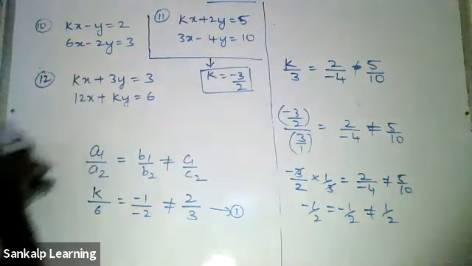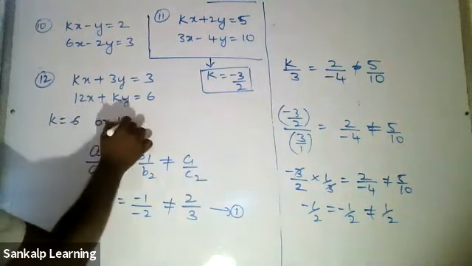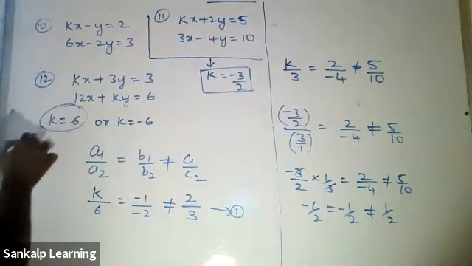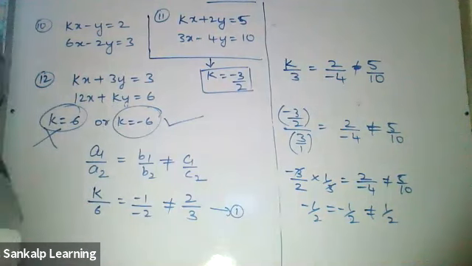And here for the 12th problem, you will get two values. One is k is 6, another one is k is minus 6. For this, it is not satisfied. For this, it is satisfied. Therefore, the correct value of k is minus 6.